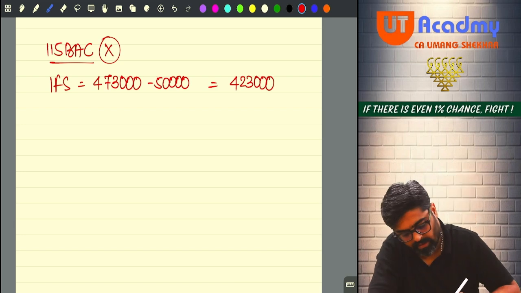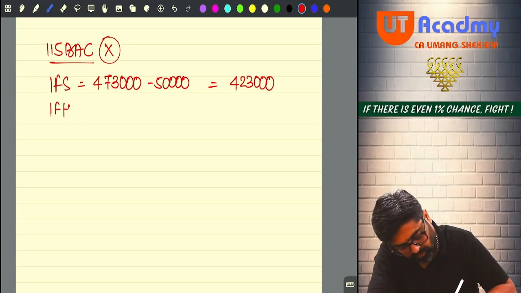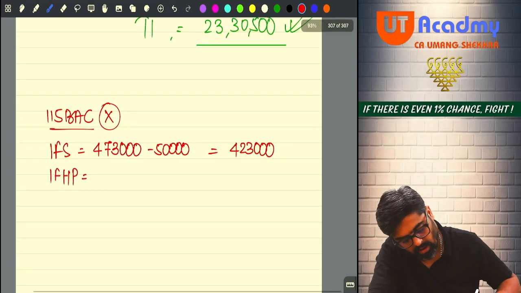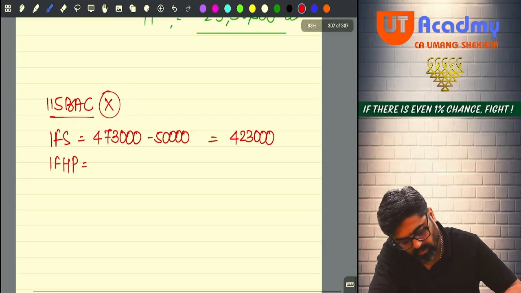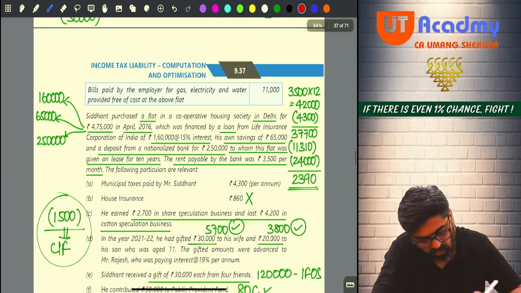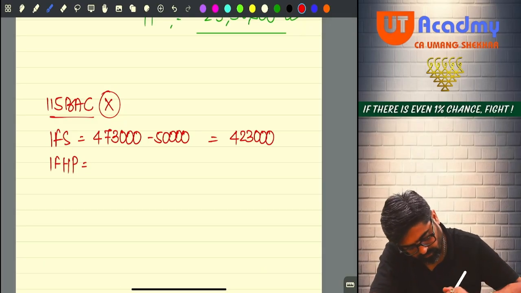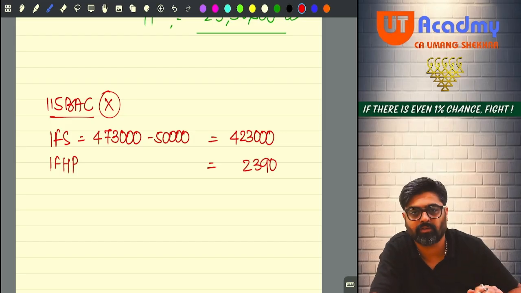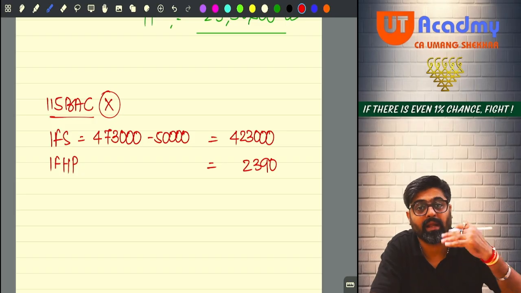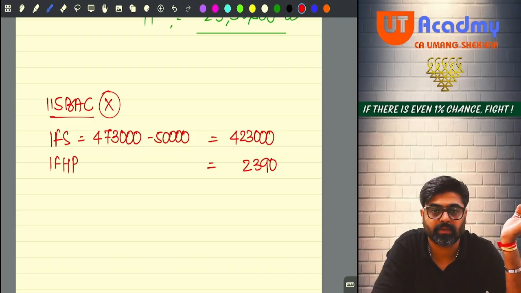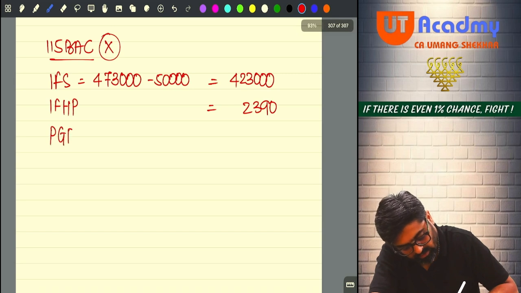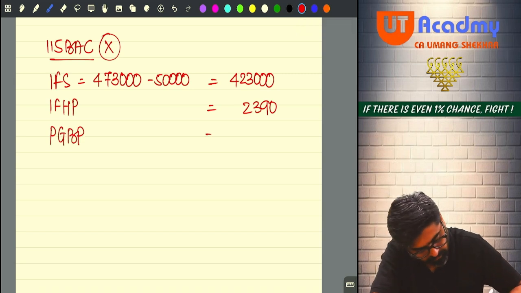Okay. His income from house property will be how much? We have already calculated, no? Income from house property. It was 2,390. So his income from house property will be 2,390. Under both the options, this is going to remain the same, but salary will change in the other option. Yes or no? PGBP is there. Siddhant is earning any PGBP income?